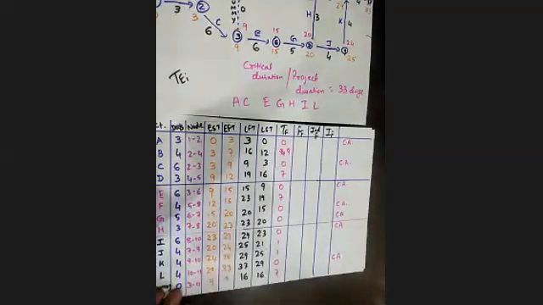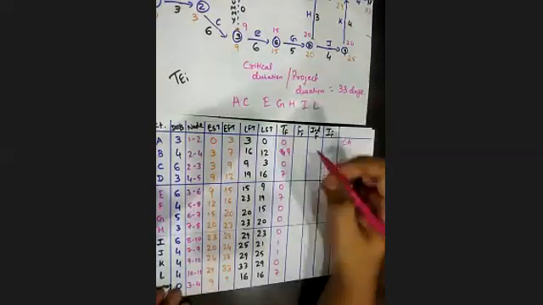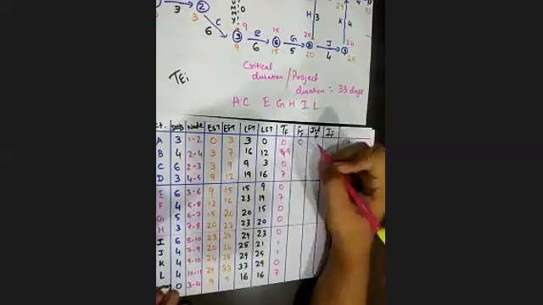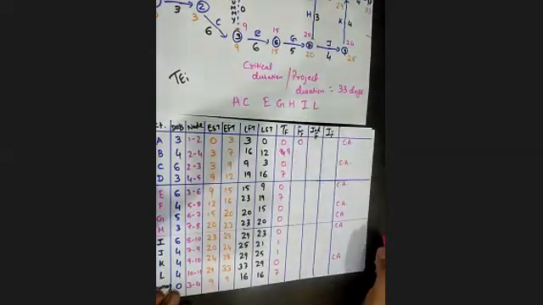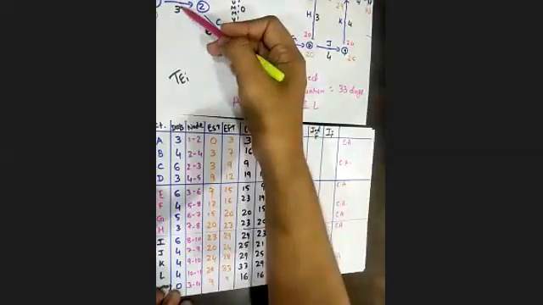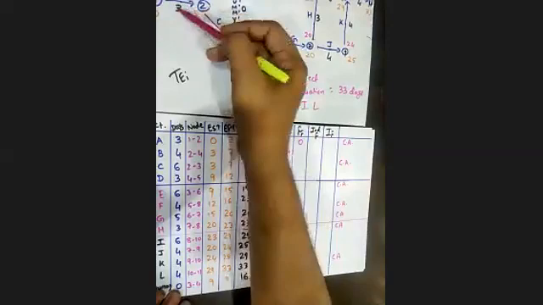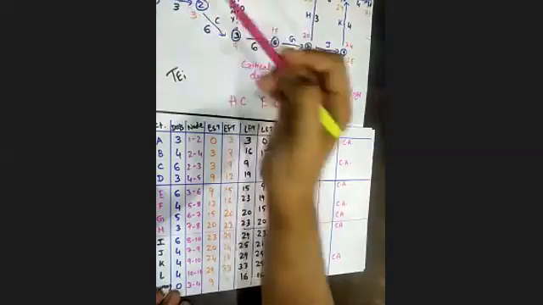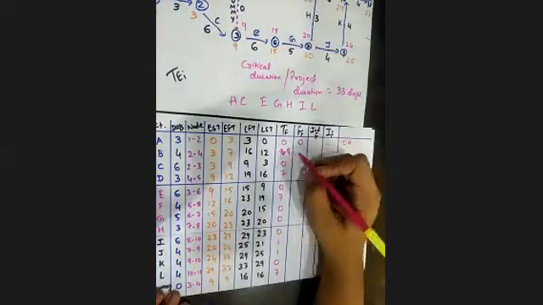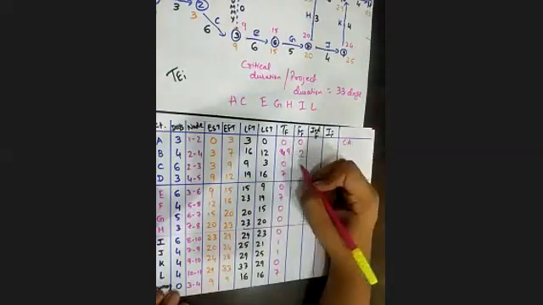Now free float, if I want to calculate, what is the formula? Square bracket of j node minus square bracket of I node minus duration. Suppose I want to do it for A. Square bracket of j node is 3, so 3 minus 0 minus this 3, so you will get 0. I'm writing the values, you can just check.